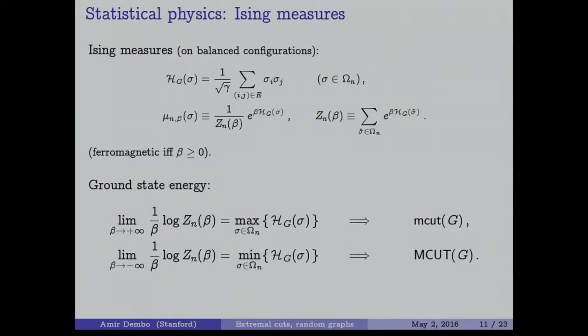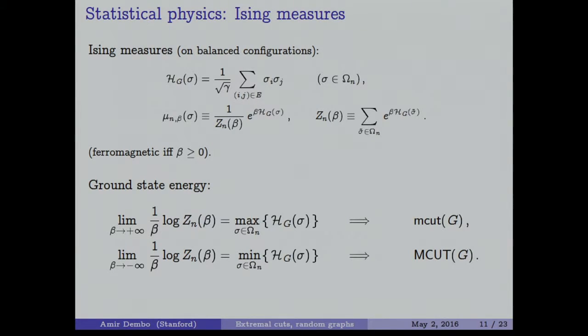Now, in statistical physics, usually you don't look directly at the minimum or the maximum, but instead you look at a soft or smooth option, similar to what Shurav did, or Nike did, or Andrea did in earlier works, in earlier talks. And so what you do, here is your Hamiltonian, and you create a new measure where you put a weight e to the beta times the Hamiltonian, and you divide by the partition function, which is simply a normalizing constant, to make sure that this becomes a probability measure.